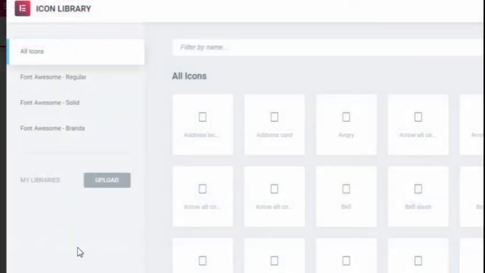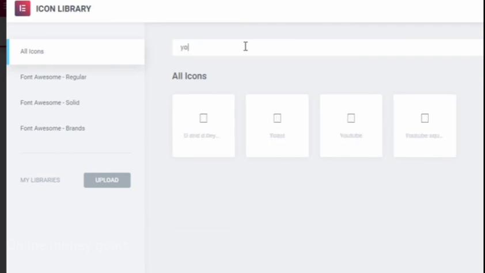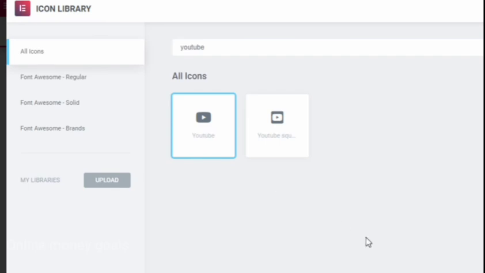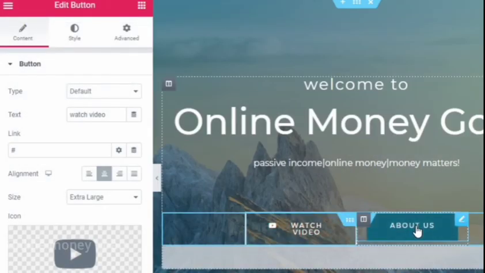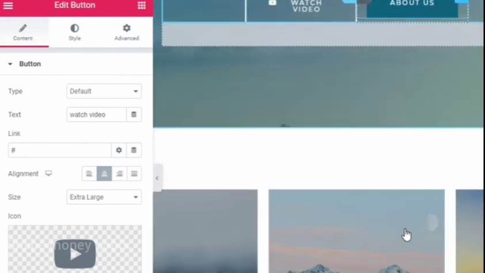I can even add a few elements. So the icon library already exists in that panel. So I'll be giving a YouTube icon, and I'll leave the about us as it is.